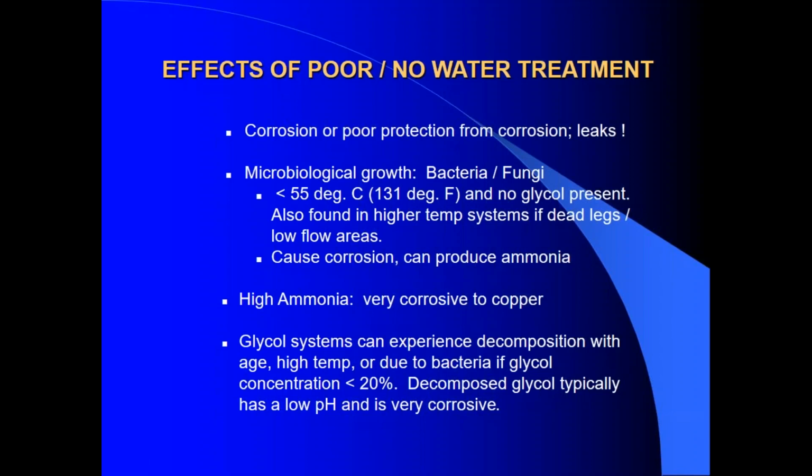Problems typically found in poorly treated closed loops include corrosion, system leaks, bacteria, and fungi. Bacteria can produce ammonia, which is very corrosive to copper pipe. Glycol in the system can decompose over time. Bacteria can feed on glycol when the concentration falls below 20%. Decomposition and/or bacteria convert the glycol into acids, which cause a low pH and a very corrosive solution.